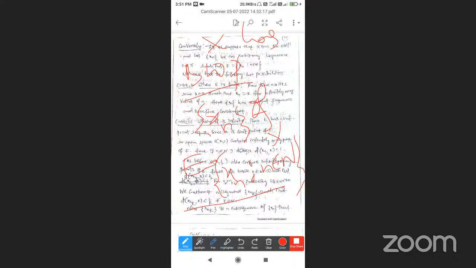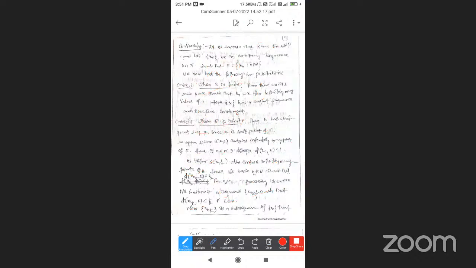In one case E is finite. In the other case E is infinite. This is the first case: E is finite.